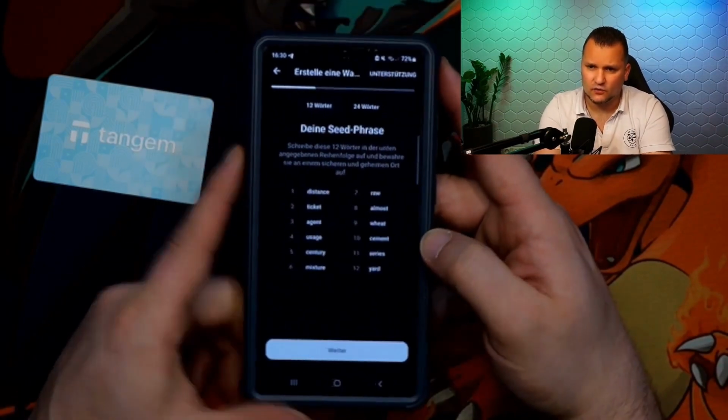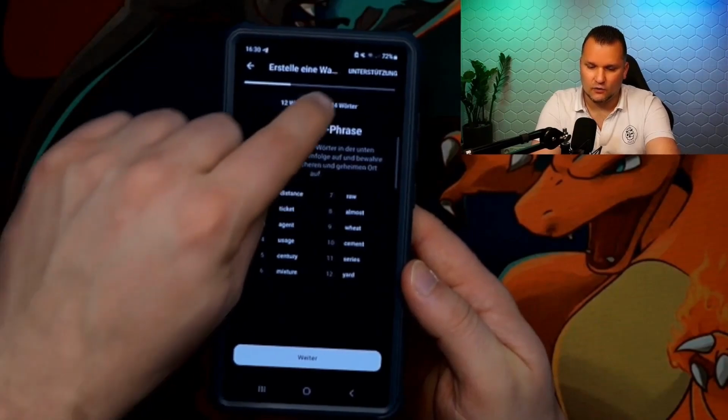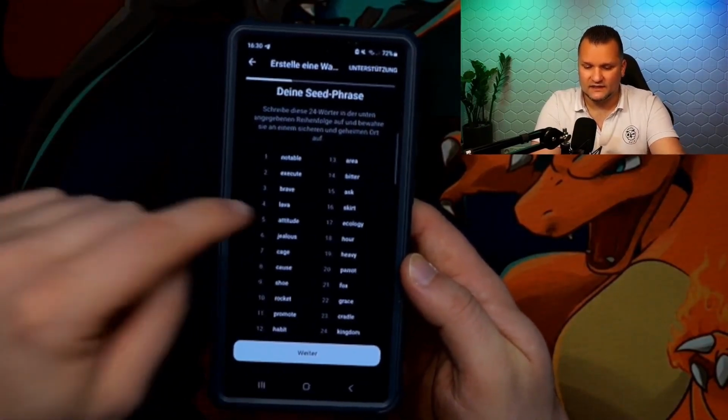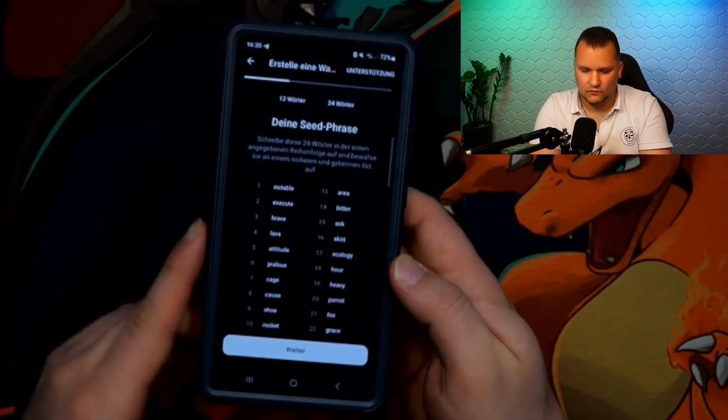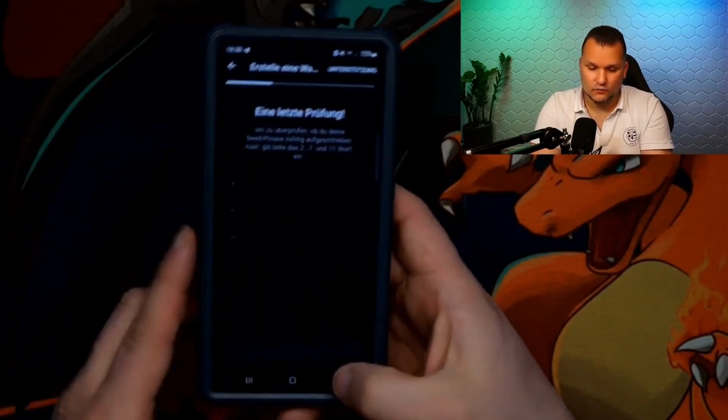Then you will see your 12 words directly here. Or if you say, no, 12 is too few for me, I would prefer 24. You go up here and then you have 24. Then you always need the 2nd, 7th, and 11th word. Because when I proceed, it wants the 2nd, 7th, and 11th word.